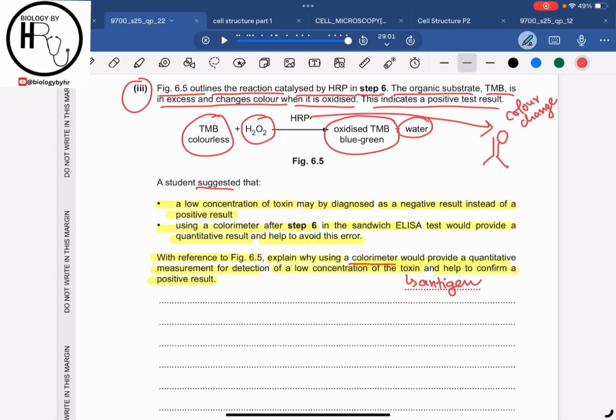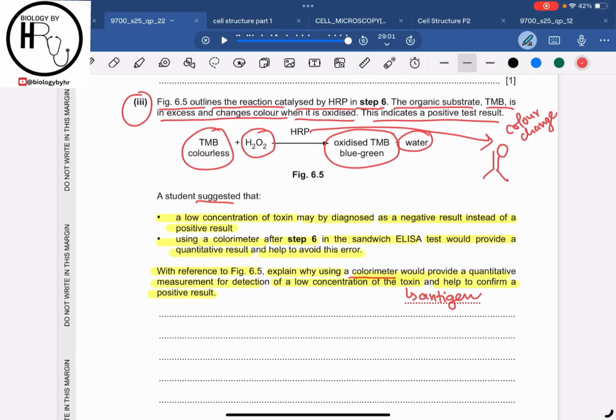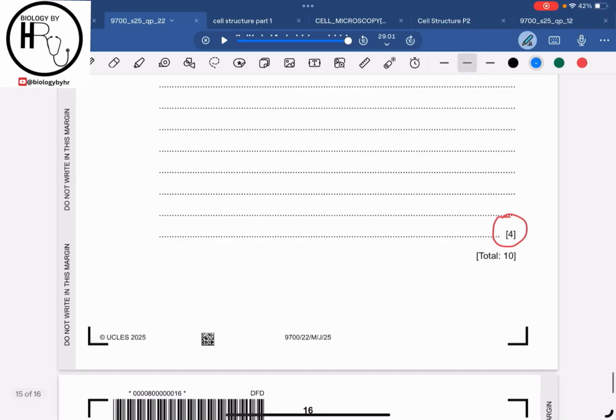Now let's try to understand this question. Okay, the thing you want to understand here first of all is that whatever the color change will be, it will be directly proportional to the concentration of the antigen, right? It will be directly proportional to the concentration of the antigen.